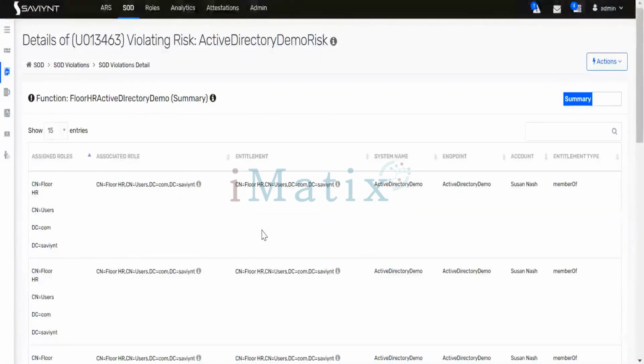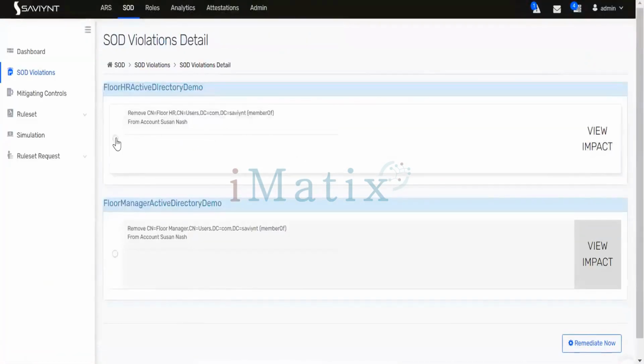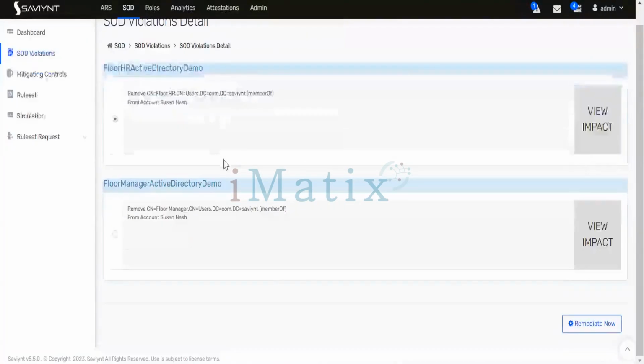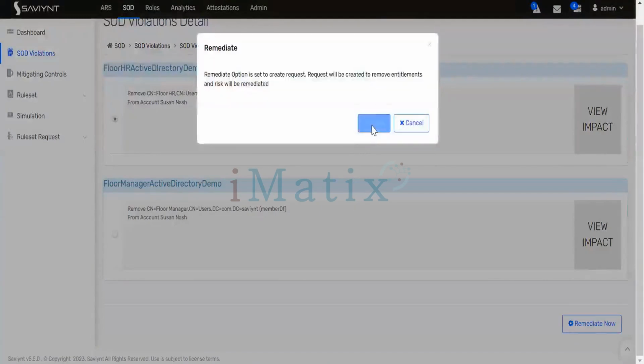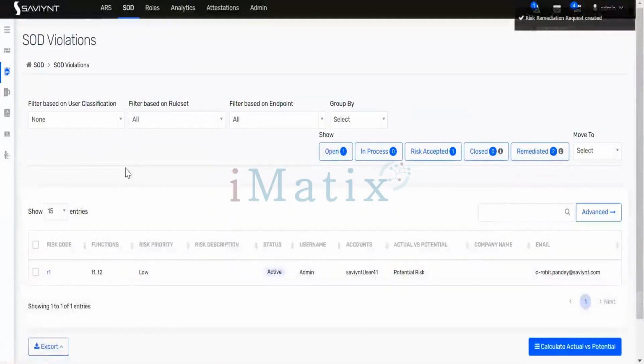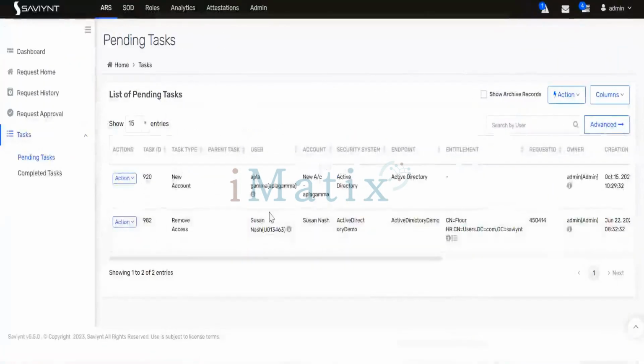Now how can you mitigate the violation, or how can you submit the request to remove this violation? Simply you can go and click on the remediate option, and it will ask you to remove one of the entitlements which you don't require. Click on any of the entitlement, click on remediate, now confirm it and a task will generate for you. If you go to ARs, go to your pending task. Now you see for Susan remove access task got created, right?